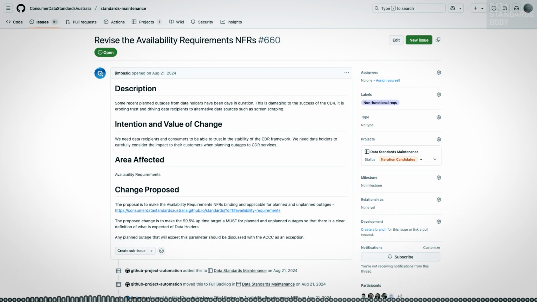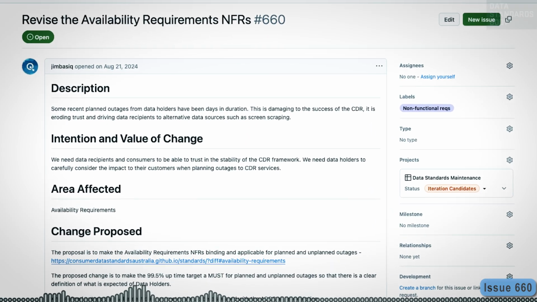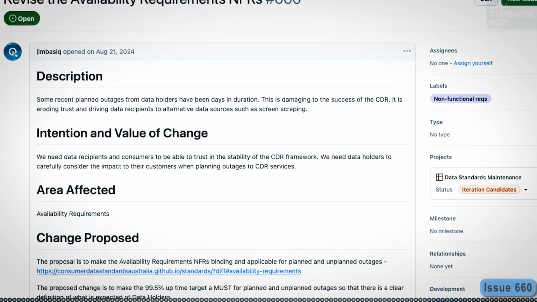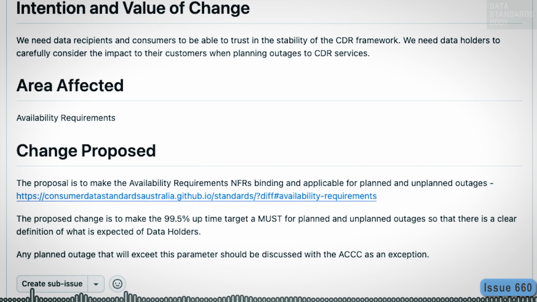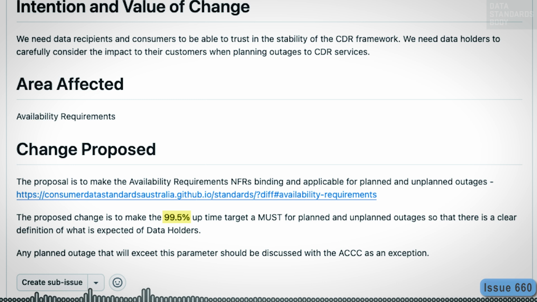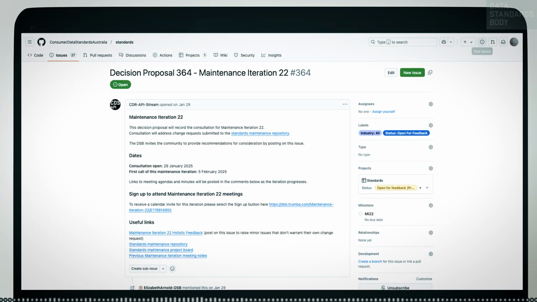NFRs candidate issues. Issue 660, revise the availability requirements NFRs. Issue 660 proposes to make the availability requirements NFRs binding and applicable for planned and unplanned outages. The issue proposes to make the 99.5% uptime target a must for planned and unplanned outages. That concludes the list of candidate issues for MI22.